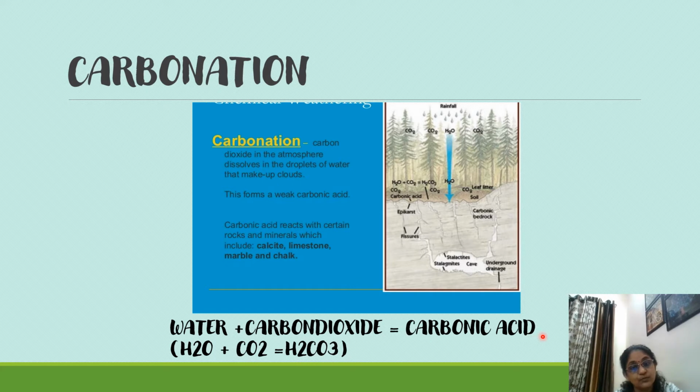And when this carbonic acid reacts with the minerals present inside the rocks, for example limestone, marble and all, these are all soft rocks, students, sedimentary rocks. So carbonation mostly affects the soft rocks very fast. This whole process is what we call carbonation, which leads to chemical weathering. I hope this is clear to everyone.